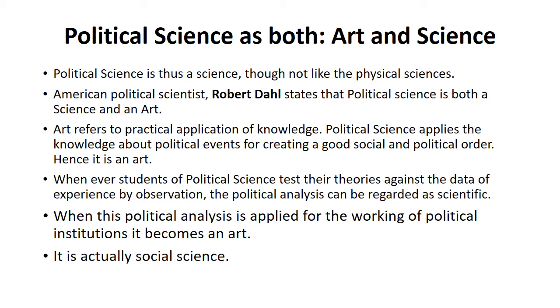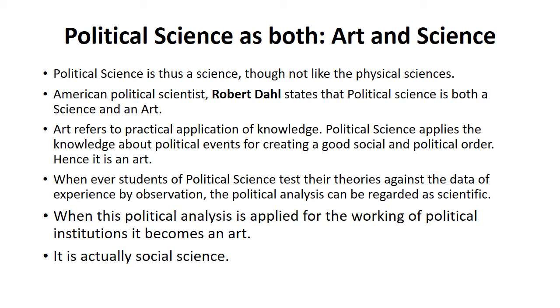See, now we said that political science students can do some sort of experiments. They can use these theories against that data, and they can apply these theories to some sort of observation, experimentation, or evidence.